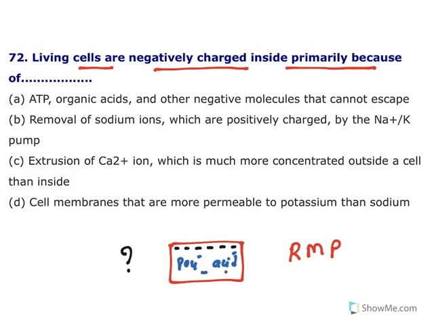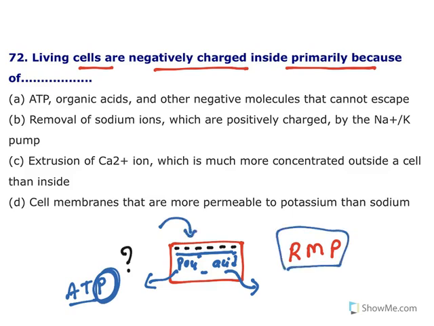All these charged molecules cannot escape from the cell, so they remain inside the cell, and that is what is causing the negative charge. And you know, the major source of this inorganic phosphate is ATP, adenosine triphosphate. Three phosphates with negative charges are there, and that is what gives the resting membrane potential. Usually it is -70 millivolt relative to the exterior. This negative charge is there.